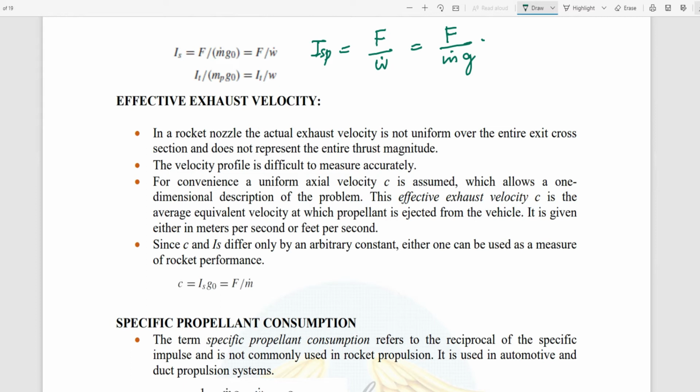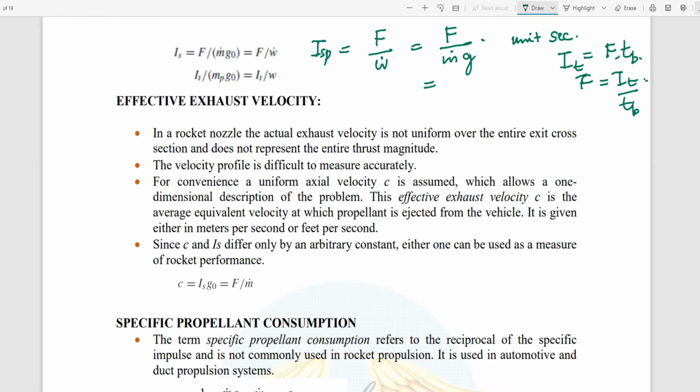Second. Yes, the unit is second. Now this can also be written as, we have just seen how the total impulse is force into burning time. Instead of force, that is thrust, it becomes IT by TB.